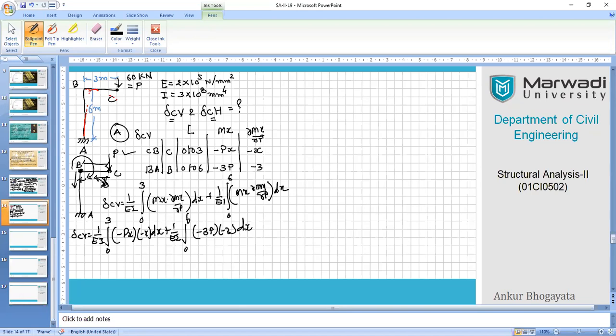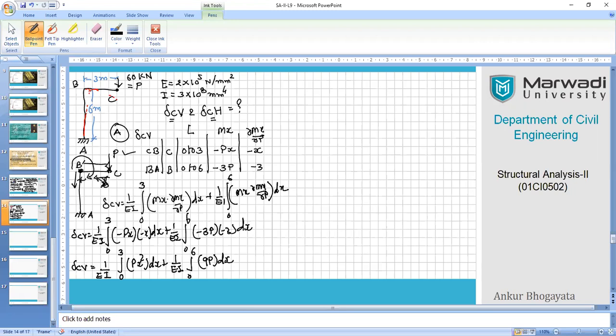I hope it is going good for you. And now again, let me simplify once again delta CV, that means deflection at point C in the vertical direction, 1 upon EI. Still, we are not going to integrate it until we get the final stage. So the simplified equation will be Px square dx here plus 1 upon EI, integration 0 to L and 9P dx.